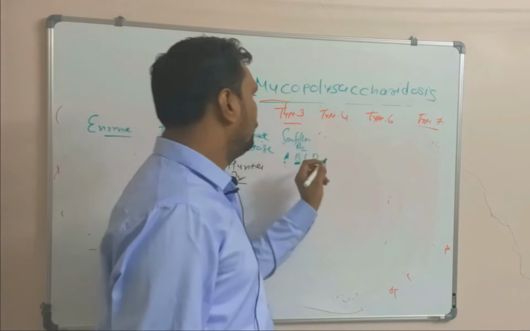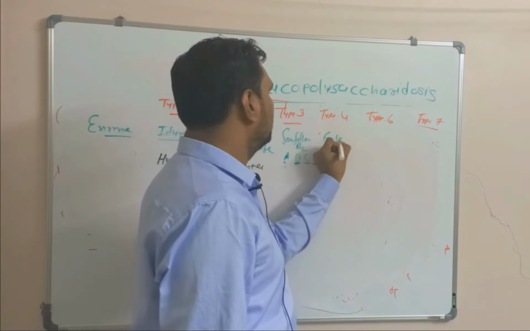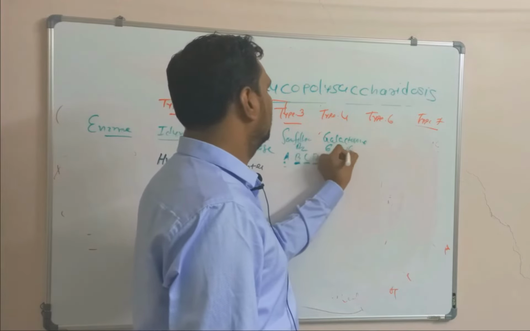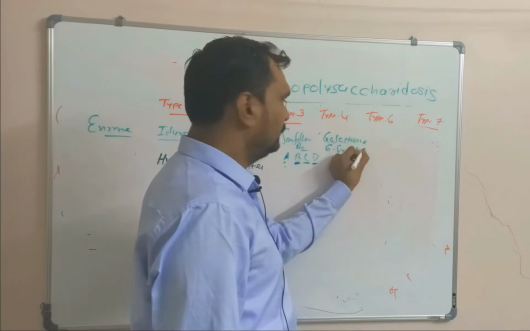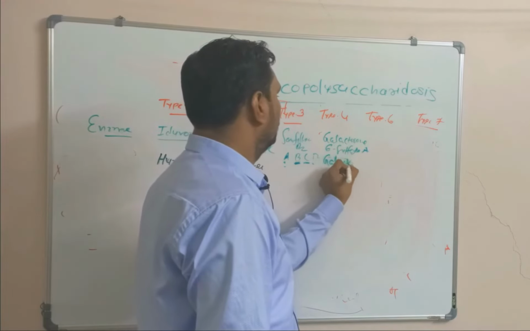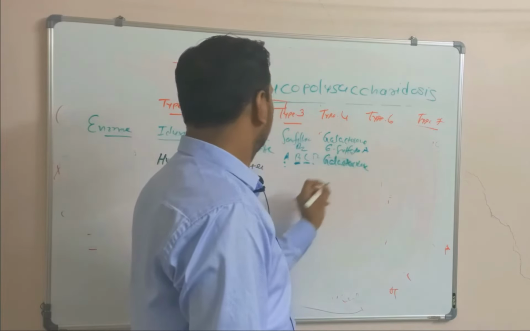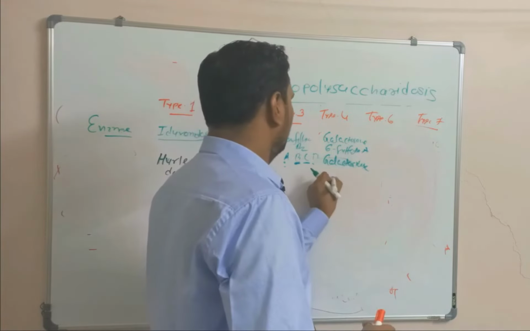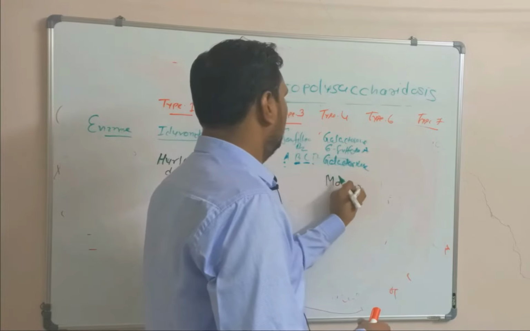In type 4, the enzyme deficient is galactosamine 6-sulfatase for A, and for B, galactosidase enzyme is deficient. This is called Morquio disease.